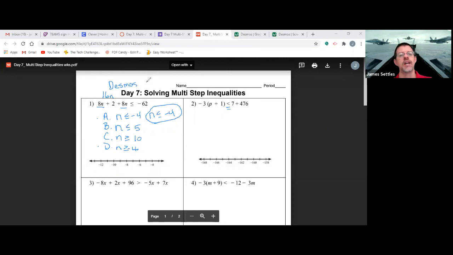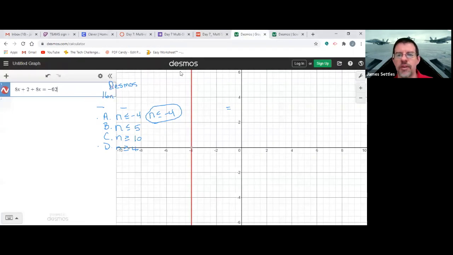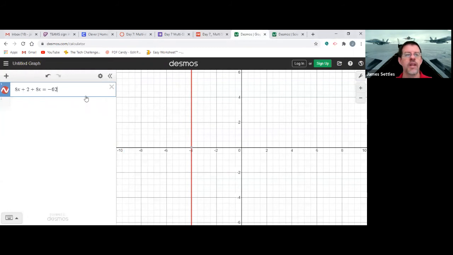So if you type in Desmos and then calculator, it'll pop up, okay? So I go to Google and just type that in and it'll pop up. For right now, you can just watch me, okay? And I've got the Desmos calculator right here. So I'm going to clear this out real quick. So let me clear that.